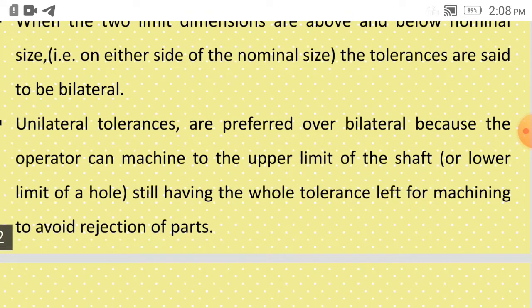Unilateral tolerances are preferred over bilateral because the operator can machine to the upper limit of the shaft or the lower limit of the hole, still having the tolerance left for machining to avoid rejection of the part. So bilateral means we are allowing the tolerance on either side, while in unilateral the tolerance will be allowed only in one direction.